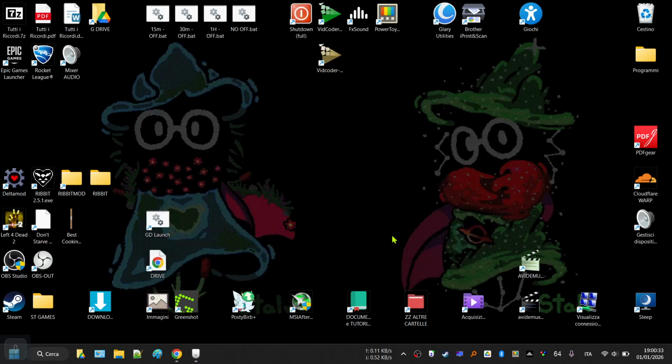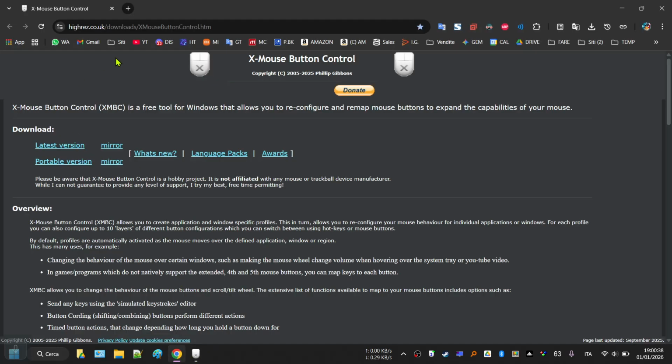This, for example, has no issue for the program called XmouseButtonControl.